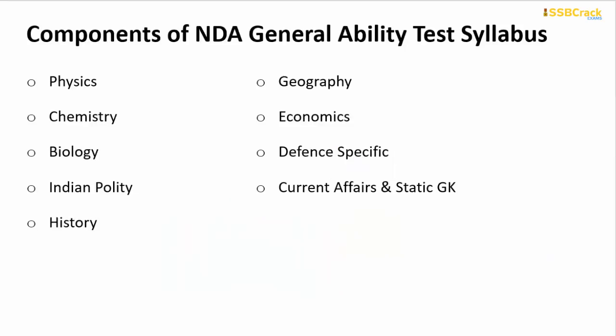Beginning with the components of the NDA General Ability Test syllabus, these are the important subjects that have to be covered under the GAT examination of NDA. The main subjects are all of these. They include physics, chemistry, biology, Indian polity, history, geography, economics, defense specific subjects, and also current affairs and static GK. So I can't tell you which particular subject is the most important.